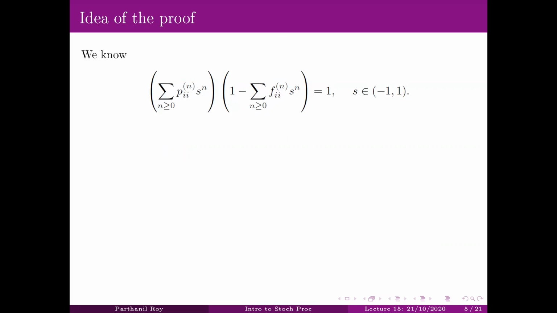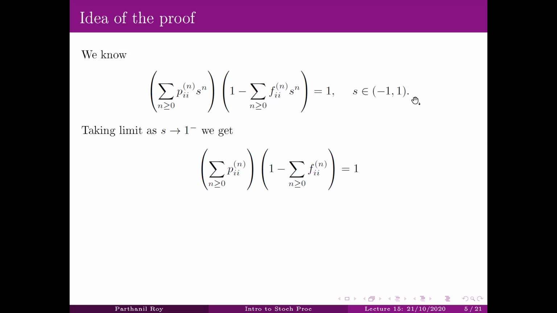Now let's go formally without giving justifications. If you do that by taking limits as s approaches 1, okay, what we get is that the sum of the p_ii^(n)'s times (1 minus the sum of the f_ii^(n)'s) is equal to 1.